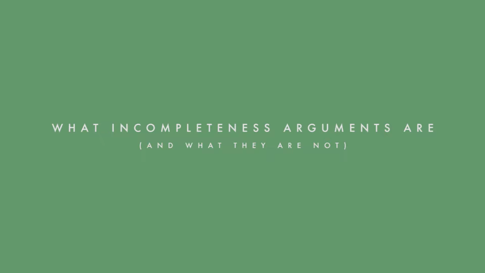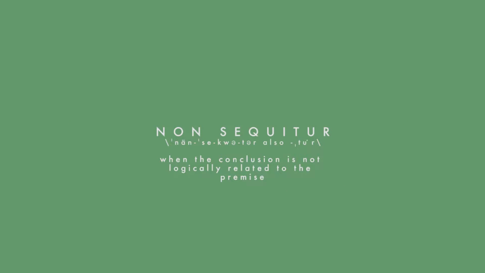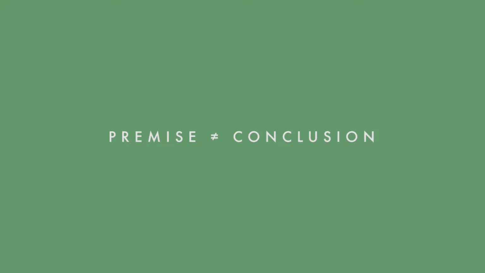Non-sequitur. According to a paper titled What Incompleteness Arguments Are and What They Are Not by Massimiliano Vignolo from the Ratio Journal, a non-sequitur fallacy is when the conclusion is not logically related to the premise. This basically just means the premise, or the original idea, has absolutely no relationship with the conclusion, the final idea. This is one of the easier fallacies to point out, because most examples are glaringly obvious.